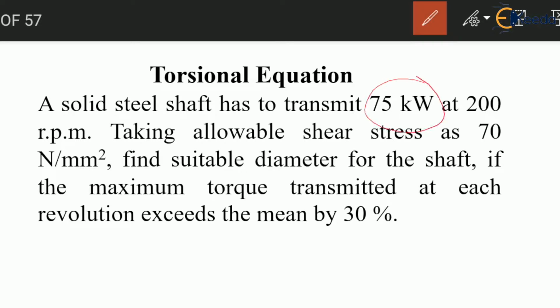The power is given to us, 75 kilowatt, RPM is also given, 200 RPM. The maximum shear stress which the material can withstand is 70 Newton per millimeter square. Also it is given that the maximum torque is 30% higher compared to mean torque. So we have to find the suitable diameter of the shaft. Let us solve this problem.